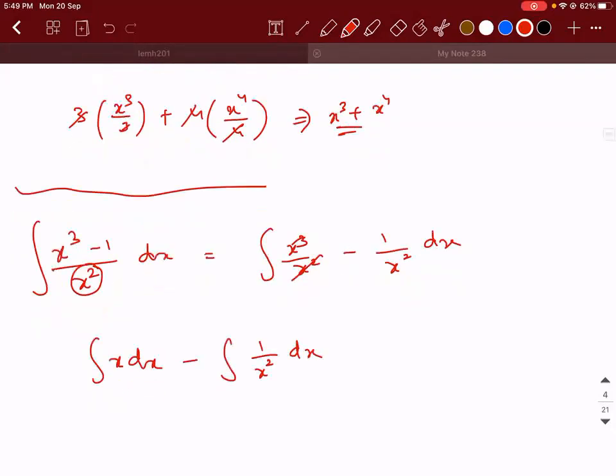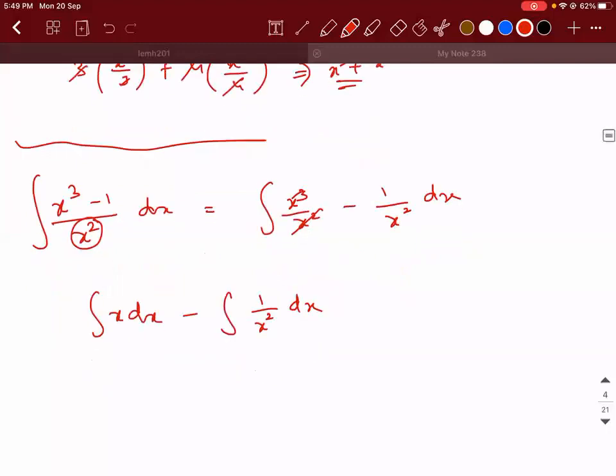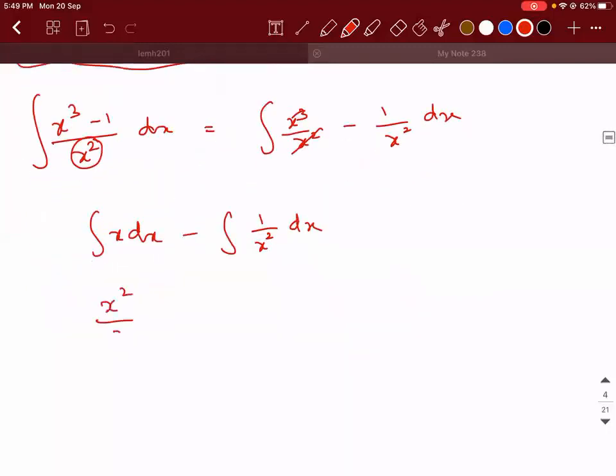So what is integral of x dx, guys? X square by 2 minus integral of 1 by x square. So you can write it as integral of x power minus 2 dx. Apply x power n plus 1 by n plus 1 and tell me what is the answer.